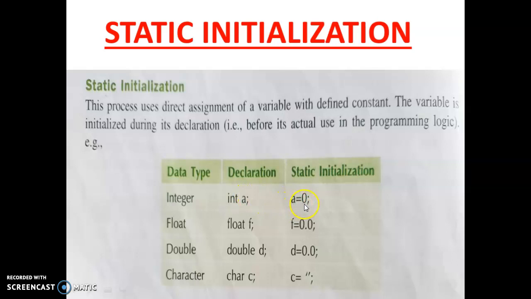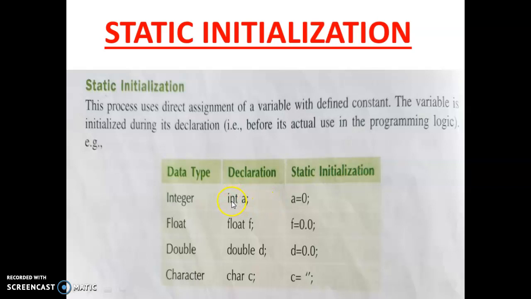Now I initialize it. Initialize means storing some value in variable a. Which type of value can we store? Only an integer value, as we declared it as an int data type.